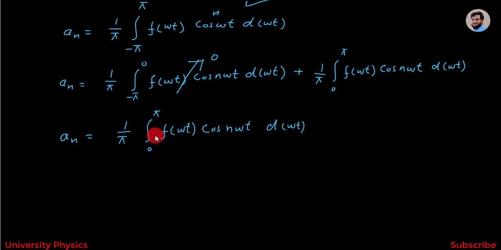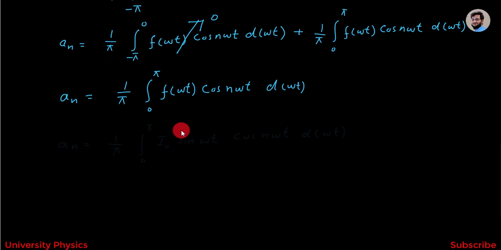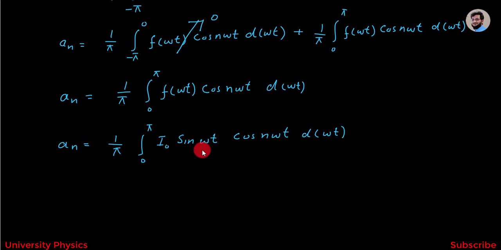Now we have to put the value of f(ωt), which is equal to I₀ sin ωt. Therefore, it can be written as aₙ is equal to 1/π integration from 0 to π I₀ sin ωt cos nωt d(ωt).